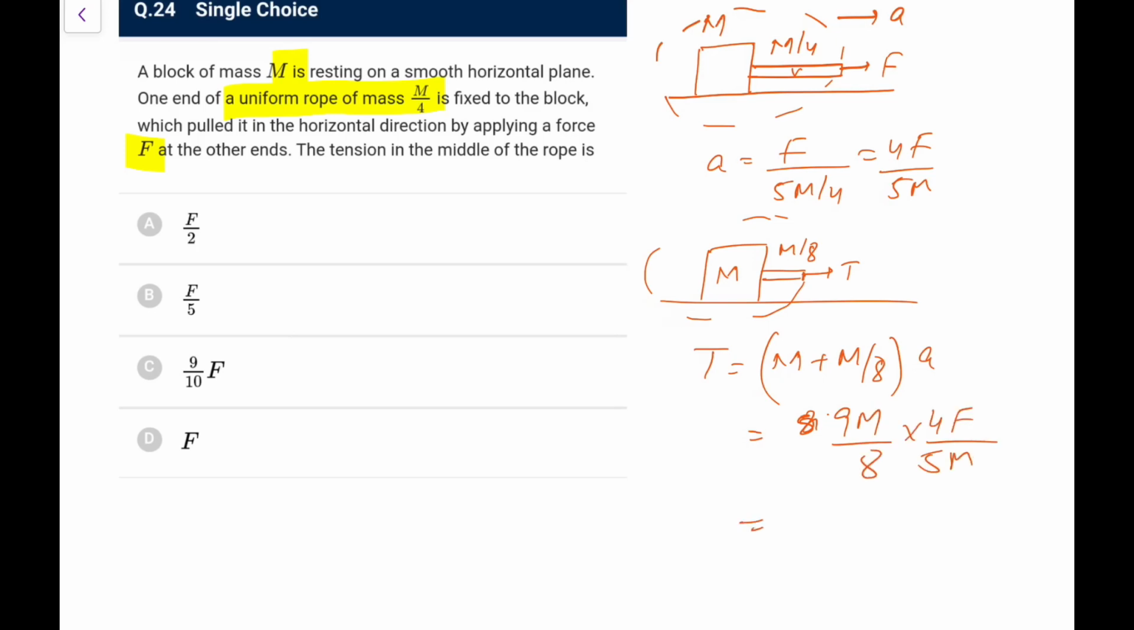So what are you left with? You are left with 9 cancel, 9F. Let me write it clearly. This would be 9F upon 5 twos are 10, 9F by 10m. But m cancels, sorry. So 9F by 10. So go for option C.